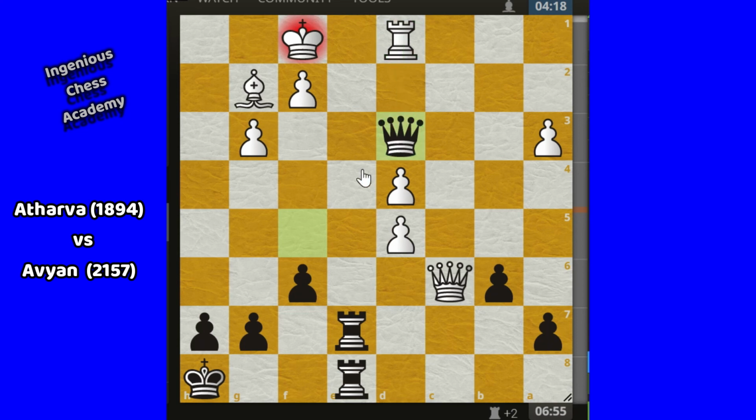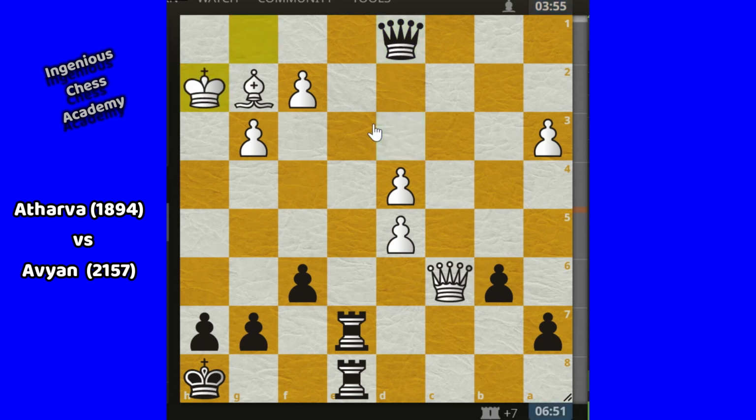So what can he do? His rook is hanging, his king is in check. Atharva has only one move to play here. King g1. Now queen takes g1. Avian got the queen free. Avian got the rook free of cost here.